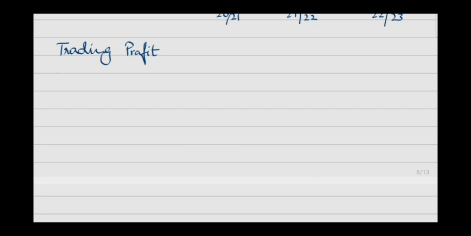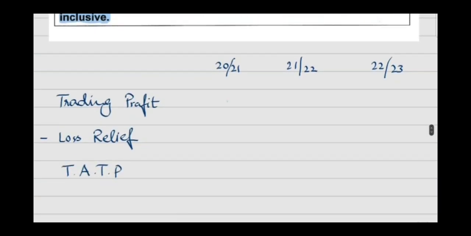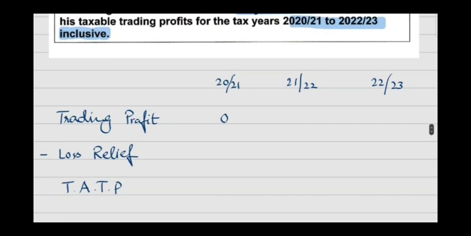Then less loss relief, and this is your tax adjusted trading profit. In the first year 2021, he has sustained a loss, so we will record 0 for that. Remember that in a year in which you have sustained a loss, you record it at 0. In 2021-22, you have earned a profit of 3,000.